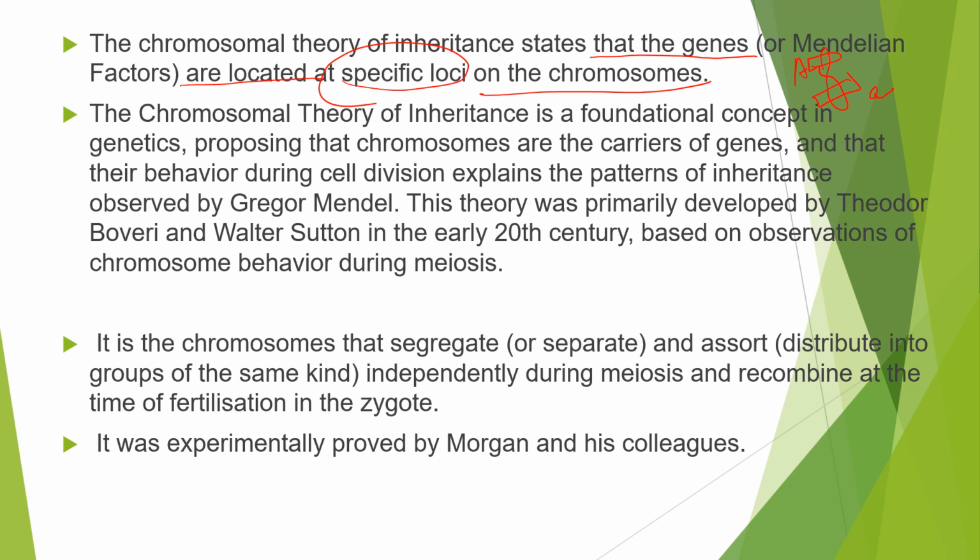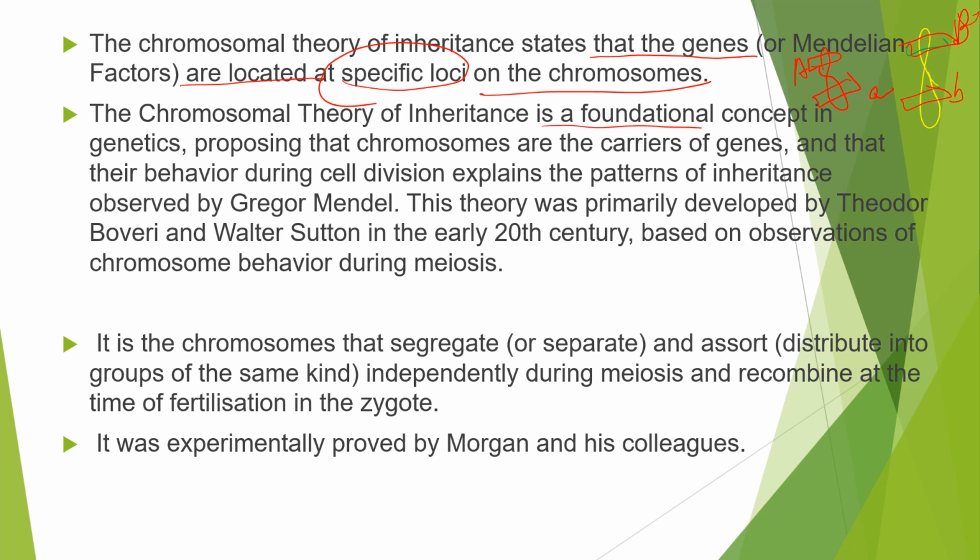We can just draw another one. So this is another chromosome. On that we can see a gene like this on a specific locus. You can say this is B and this is small b. So this was the first proposal of the chromosomal theory of inheritance.